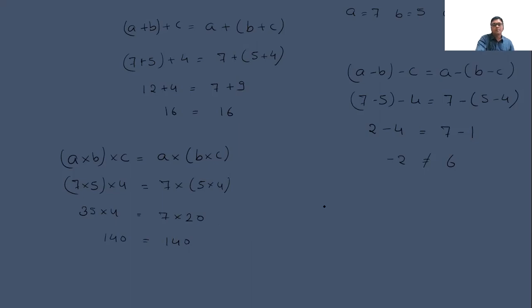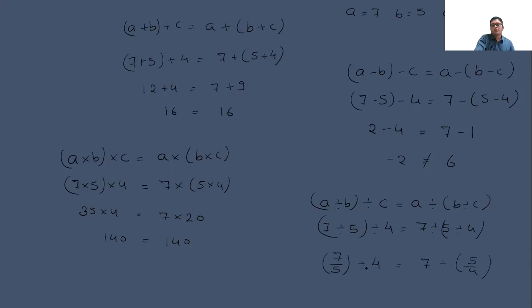Now we will talk about the division. A divided by B further divided by C is equal to A divided by B divided by C. By putting the values, 7 divided by 5 divided by 4 is equal to 7 divided by 5 divided by 4. 7 upon 5 divided by 4 is equal to 7 divided by 5 upon 4.